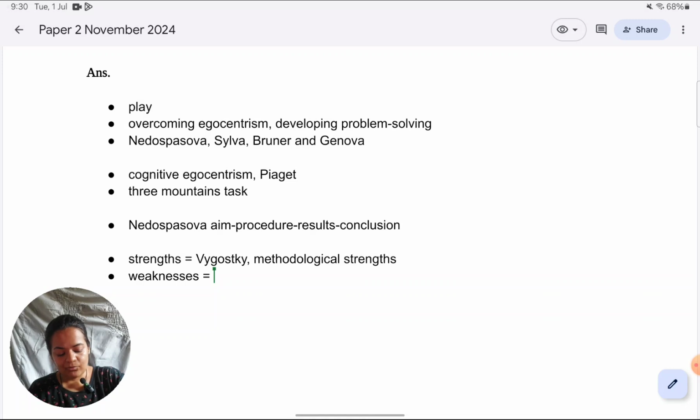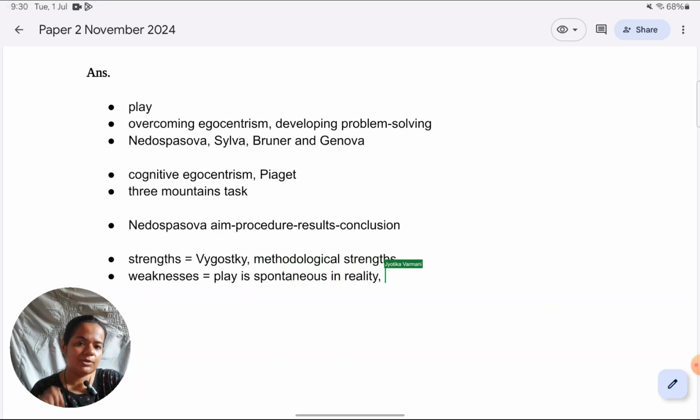The way of establishing play in these studies is very scripted, as we mentioned earlier. But in reality, play tends to be very spontaneous. In fact, it generally has no involvement of adults. It's usually same age peers who are playing with each other. So it seems to be more of a laboratory phenomenon that play can help overcome egocentrism.